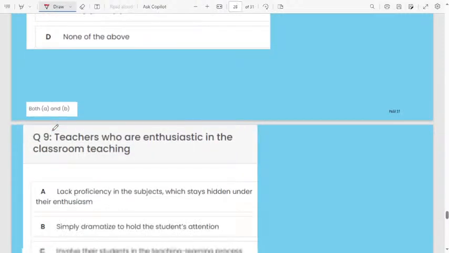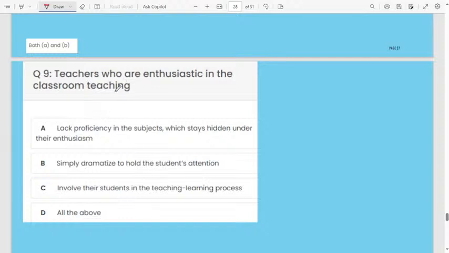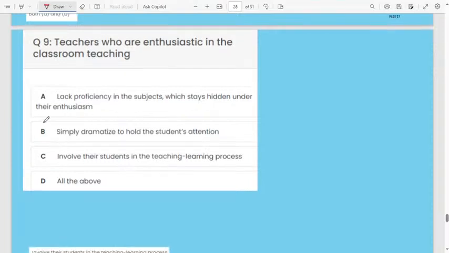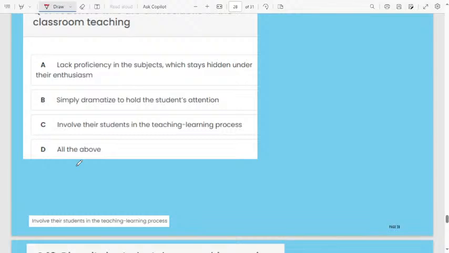Next question, teachers who are enthusiastic in classroom teaching: A, lack proficiency in the subject, which stays hidden under their enthusiasm. B, simplify and dramatize to hold the students' attention. C, involve their students in the teaching learning process. D, all of the above. Option C will be the correct answer.